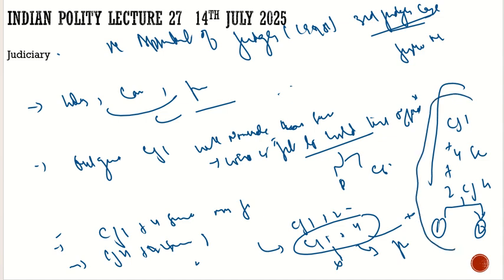So this is what we follow right now. This is what we had reached right now. The collegium was established. It was expanded to the Chief Justice of India plus 4 senior most judges, and with respect to the high courts, the Chief Justice of High Court plus 2 senior most judges. And what was the aim of this collegium system?